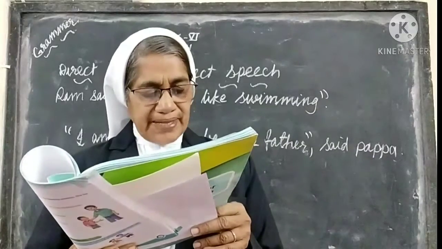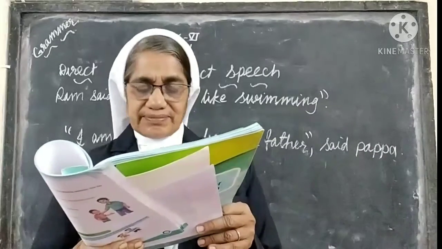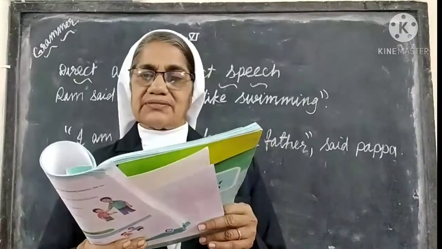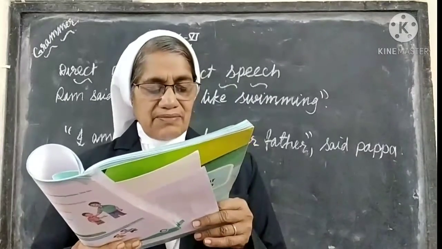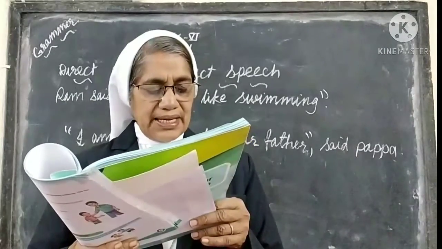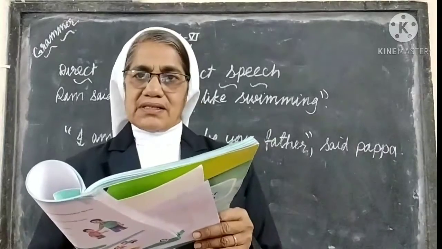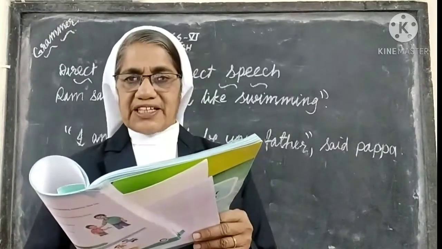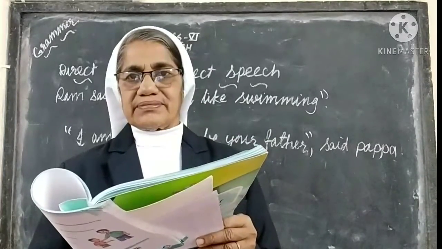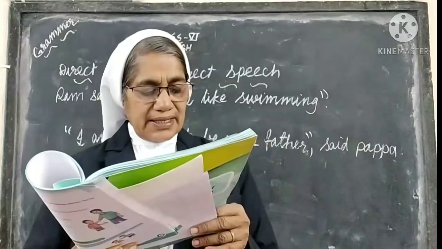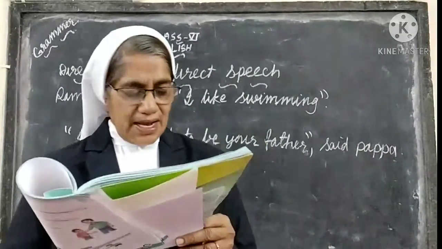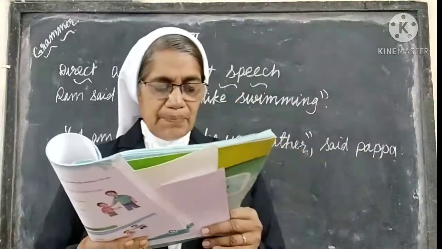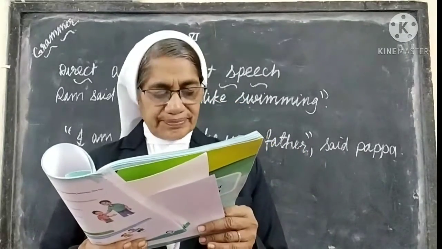Next sentence. They surprised me by shouting, "Happy birthday." In this sentence, who is the speaker? They. They surprised me by shouting. And which is the reporting verb?